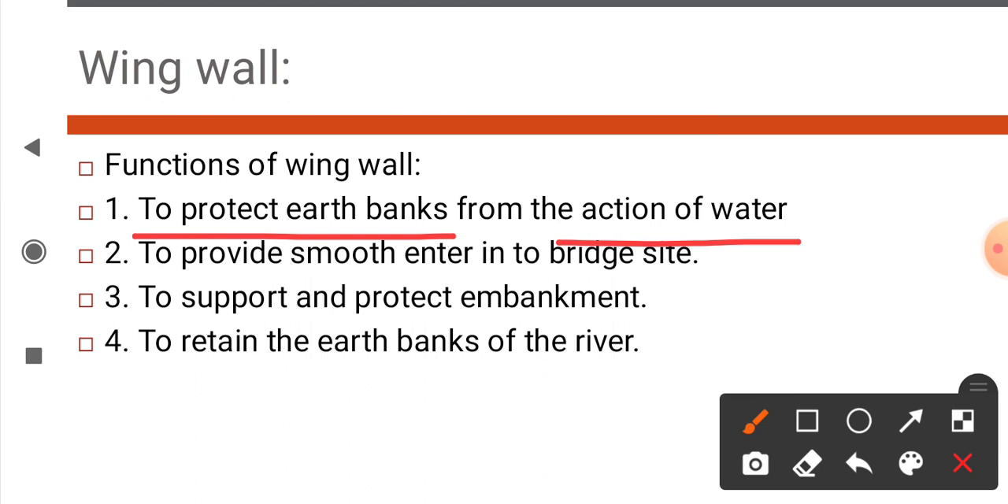Next, to provide smooth entry into the bridge side. Now water moves from upstream side to downstream side. During this, water erodes the upstream soil and carries such soil along with water. To prevent such erosion of soil, wing walls are constructed, and to provide the smooth entry of water at the bridge side, and also along with this provide smooth exit of water.